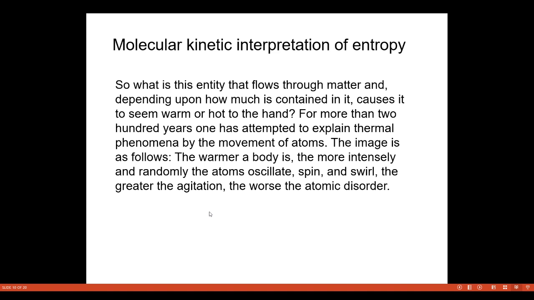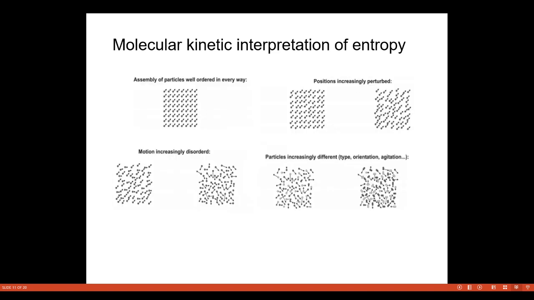Now, molecular kinetic interpretation of entropy. So what is this entity that flows through matter and, depending upon how much it is contained in it, causes it to seem warm or hot to the hand? For more than 200 years, one has attempted to explain thermal phenomena by the movement of the atoms. The image is as follows. The hotter a body is, the more intensely and randomly the atoms oscillate, spin, and swirl; the greater the agitation, the worse the atomic disorder.